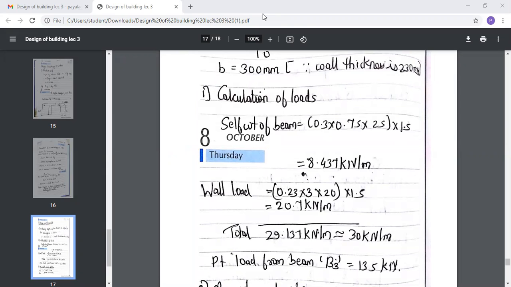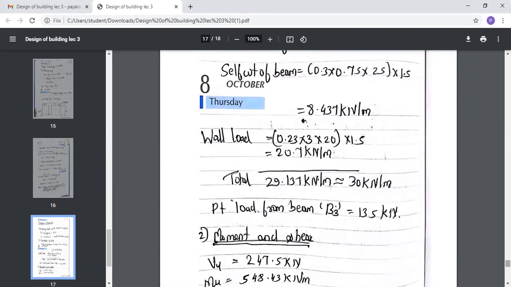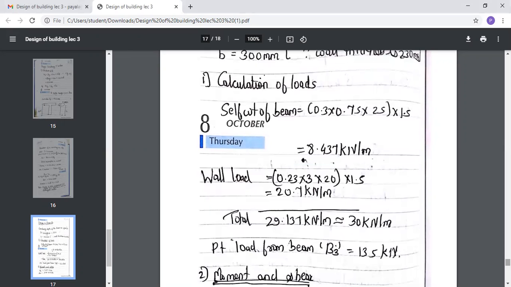Then again the wall load: thickness of the wall is 0.23 and 3, क्योंकि 3 वॉल है इसलिए multiply it by 3 into 20 into 1.5. So the wall load comes up to be 20.7 kilonewton per meter, and the total load will be 29.137 kilonewton per meter. That is approximately equal to 30 kilonewton per meter, and the point load is also there. पॉइंट लोड भी अटैक्ट हो रहा है फॉर द बीम B3 दैट इज ऑफ द 135 किलो न्यूटन. ये जो हुआ this is your total load, and again one point load is additionally acting over there of 135 किलो न्यूटन.